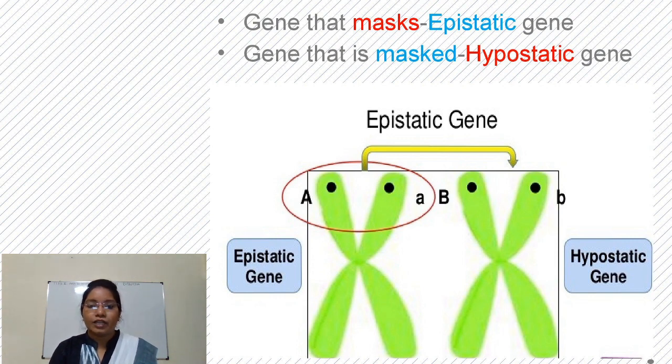In this figure, there are two genes A and B. The gene A suppresses expression of gene B. So, A gene is called the epistatic gene and B is called the hypostatic gene.